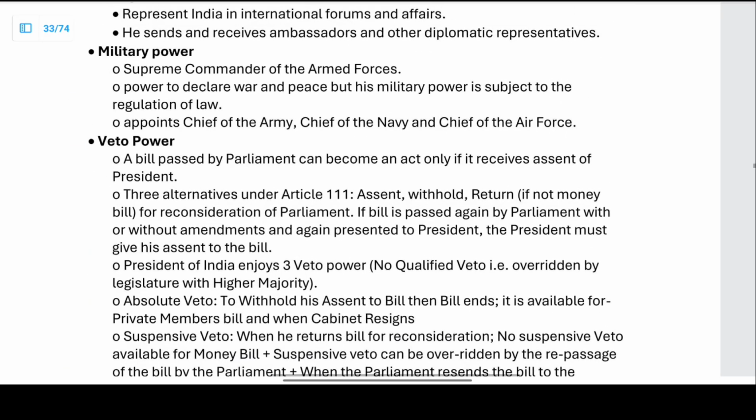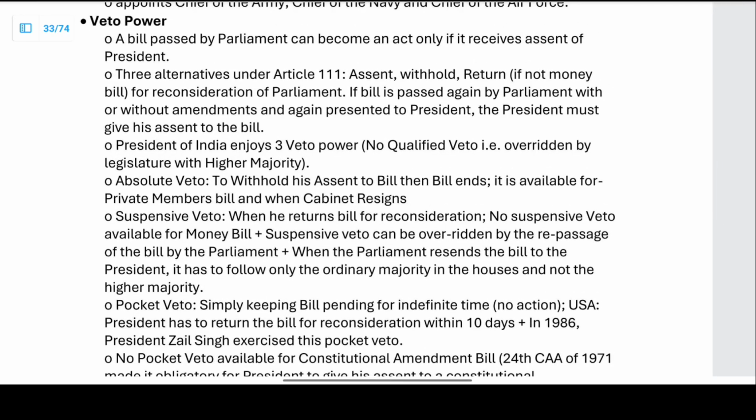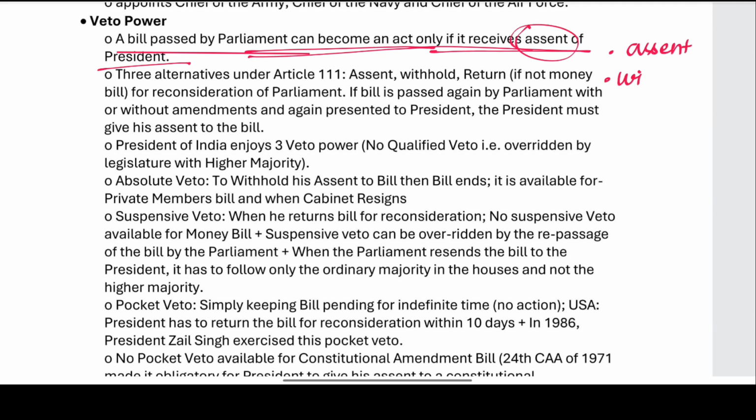We didn't see the veto power. We have seen the military powers. Now let us see the veto power. A bill is passed by the Parliament. It can become an act only if it receives the assent of the President. Assent. Here we have to know a few terms. Gave assent means he has signed the bill. Withhold means he has rejected the bill. Withhold means he is just rejecting.